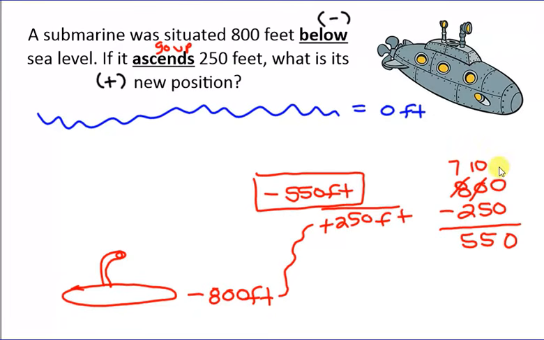So the reason why I subtracted is because it's going up towards the surface of the water. If I added those two numbers together, so let's say if I added 800 and 250, I would get 1,050 feet under the water. That would actually be deeper. I know that I'm going up, so I'm getting closer and closer to 0.